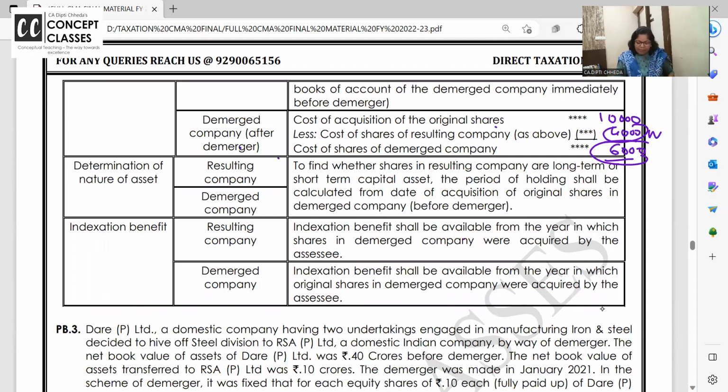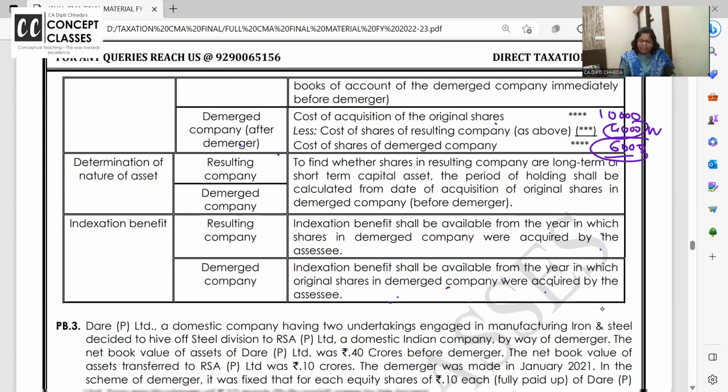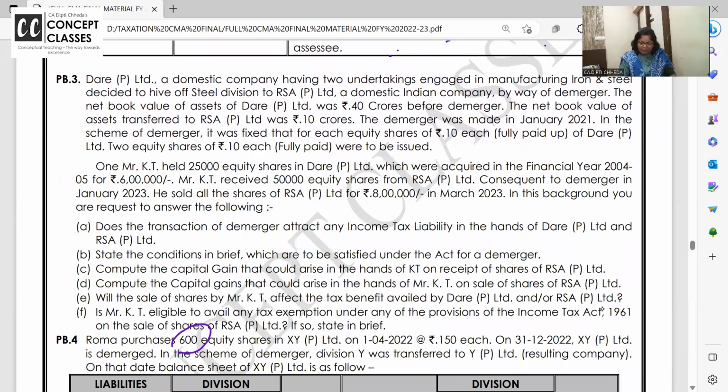For the resulting company also, and the demerged company also, the indexation will be available from the year in which the original shares in the demerged company were acquired. So everything is from the original, the holding period from the original. The year from which you took shares in the old company.